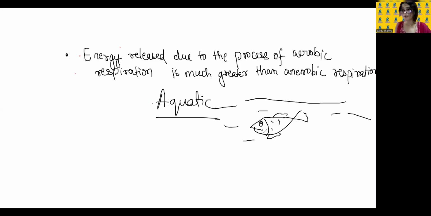So how does it absorb oxygen? How does it take in oxygen? It takes in oxygen through the water only. The oxygen that is dissolved in the water, right? It will take that oxygen. The water will flow inside its body, through its gills. The gills help in breathing, right? So the water enters their body, and through that the oxygen is filtered, and the carbon dioxide or whatever is not required is removed from the body. So the rate of respiration in aquatic animals is much higher than that of terrestrial animals, because they do not get direct supply of oxygen.